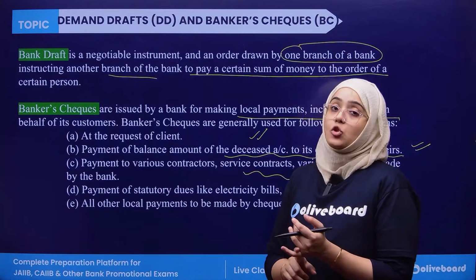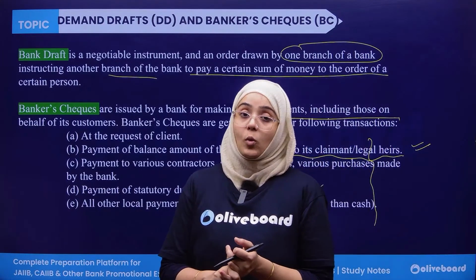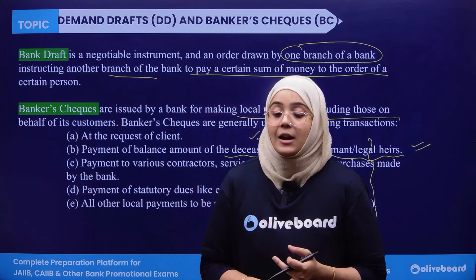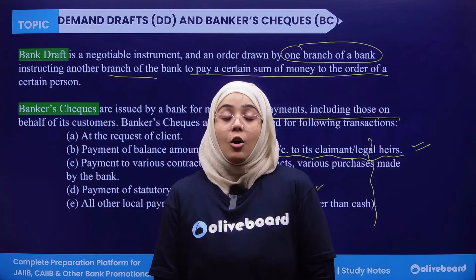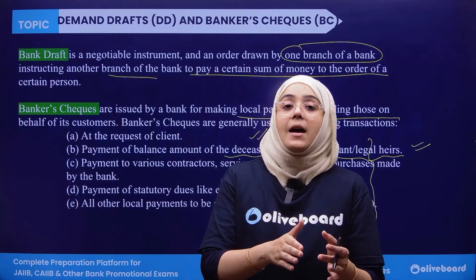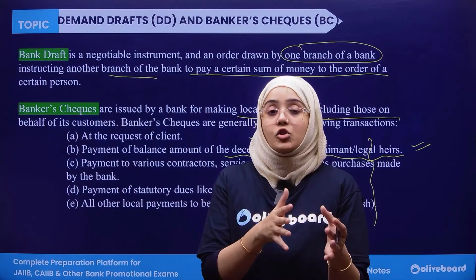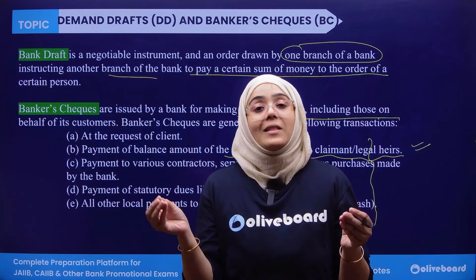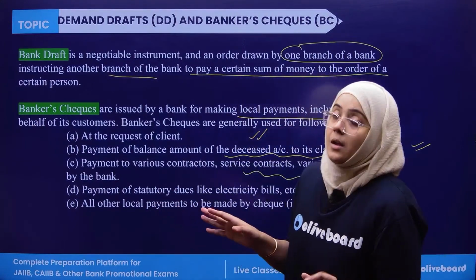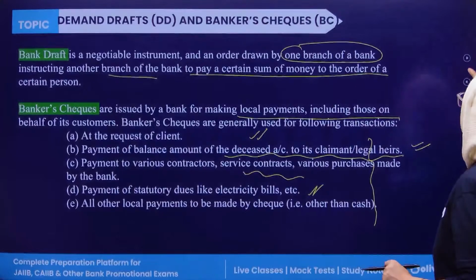So banker's checks are issued by the bank for the disbursement of local payments, whereas the bank draft is issued by the bank instructing one branch of the bank to another. Instruction is given by one branch of the bank to another branch to pay a certain sum of money. Okay, so these are the ancillary services.